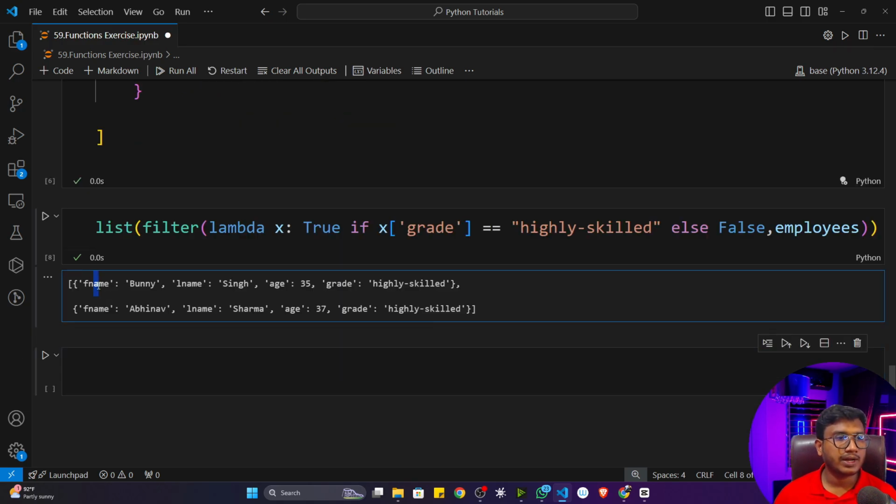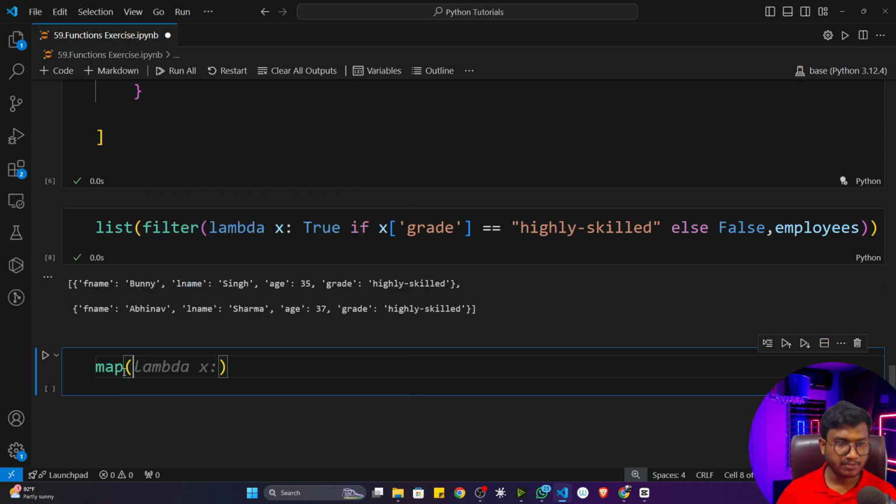Now if I want to get the first name and last name, I can use the map function for this. So here I'll simply write map, and map will return a map object, so I need to convert it to a list. So here I'll write lambda.